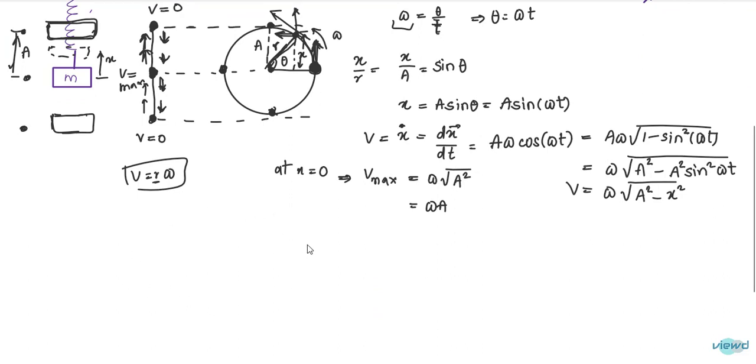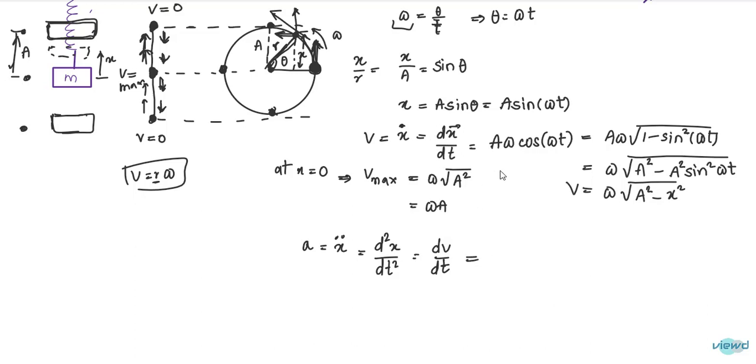Then what is the acceleration? Acceleration is equal to the double differentiation of displacement, so d square x divided by dt square, or dv by dt. So in two ways it can be represented, in terms of displacement and in terms of velocity.